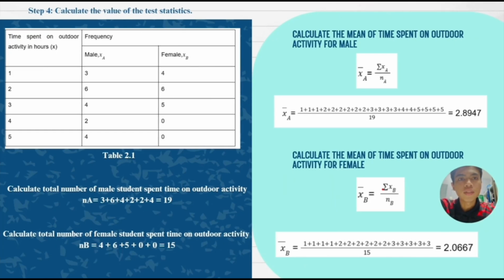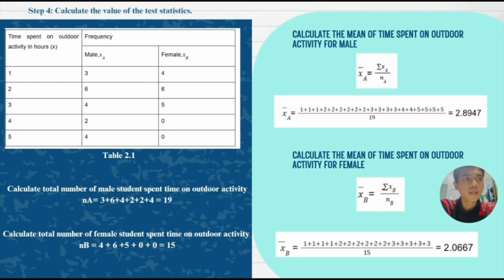Step 4 is to calculate the value of the test statistic. We may simplify Table 2 to Table 2.1 to more clearly see the frequency of male and female time spent on outdoor activity in hours. So, the total number of male students who spend time on outdoor activity is 19. Meanwhile, the total number of female students who spend time on outdoor activity is 15.